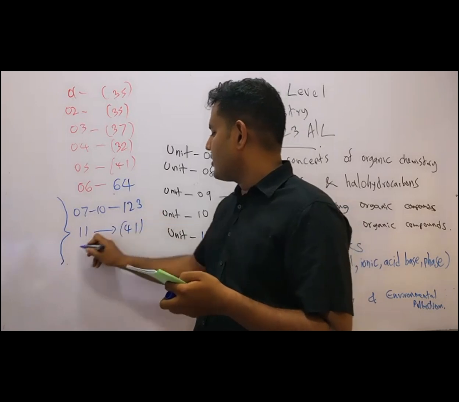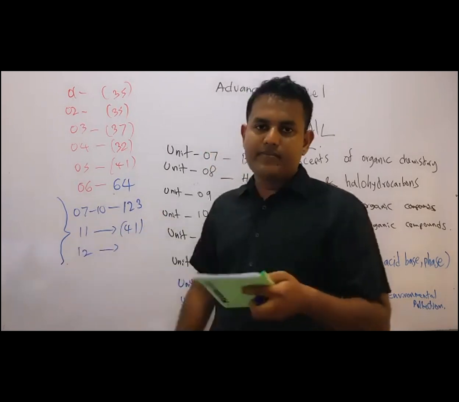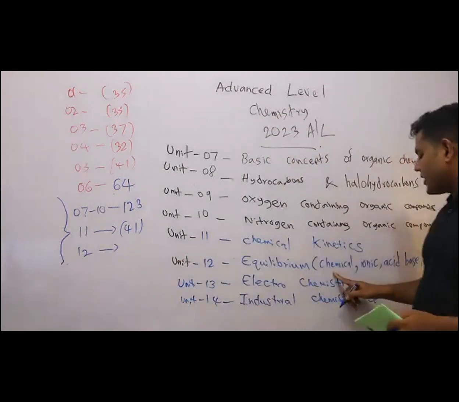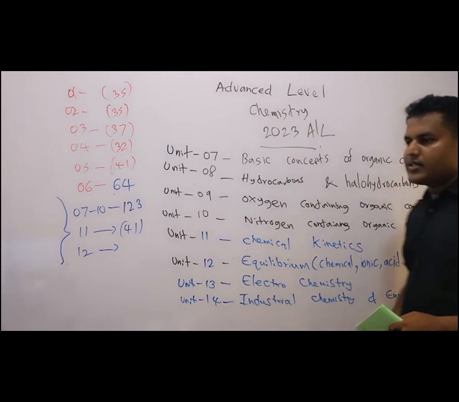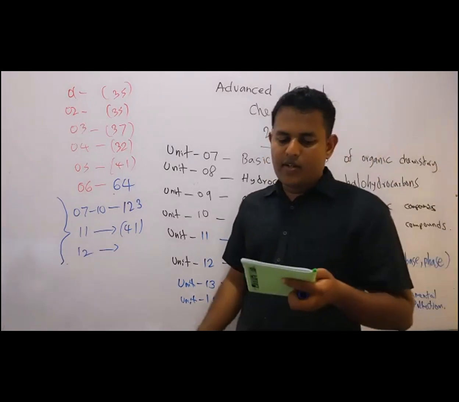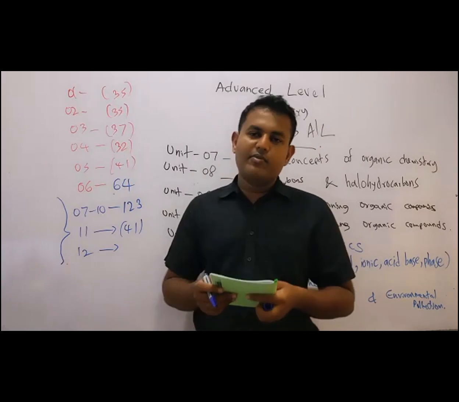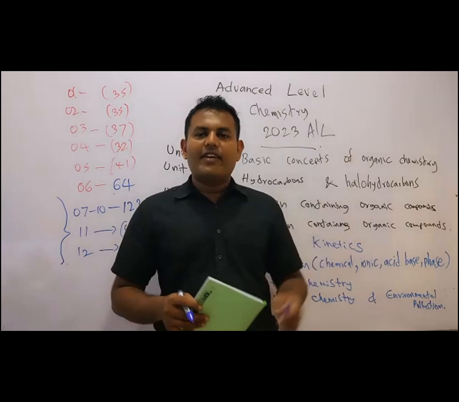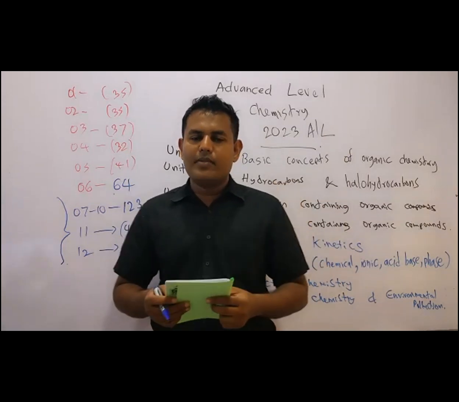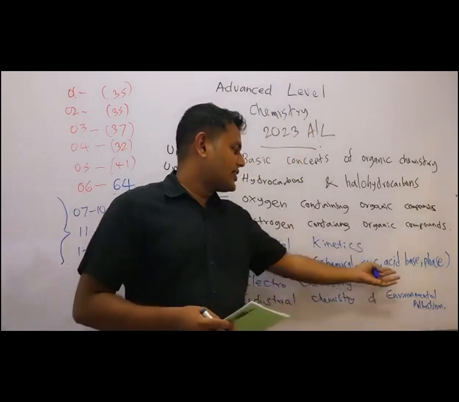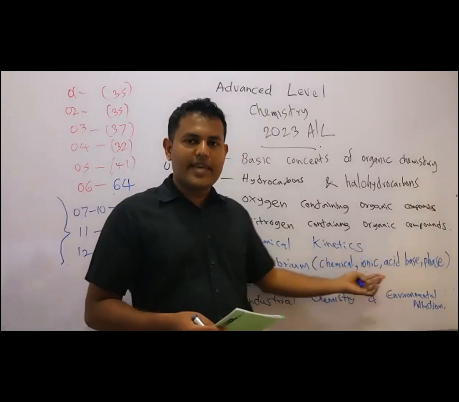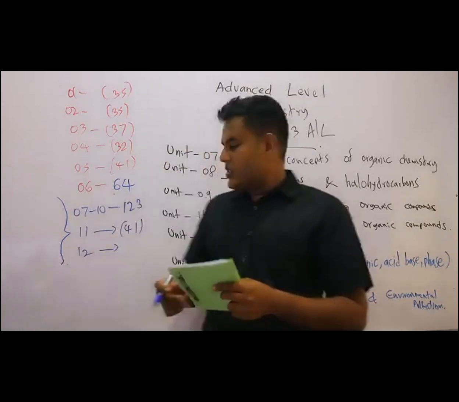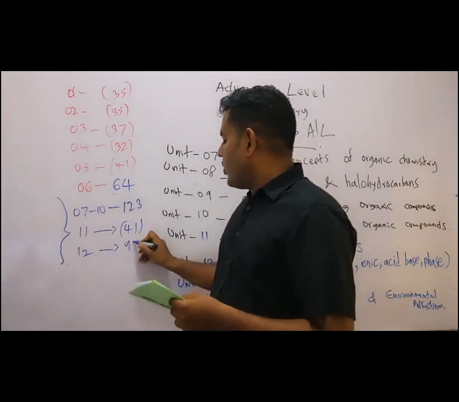Then unit 12. Chemical equilibrium, ionic equilibrium, acid base and phase equilibrium. That's the point. You can't start with equilibrium, because that is exactly at the advanced levels. Advanced points in chemistry. The most important lesson is the pH lesson. Acid base equilibrium means pH. This is Ksp. This is called Kp, Kc. This is called Kd. Likewise. So for unit 12, you have 94 periods.